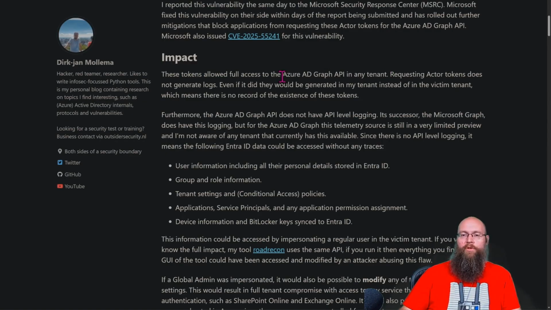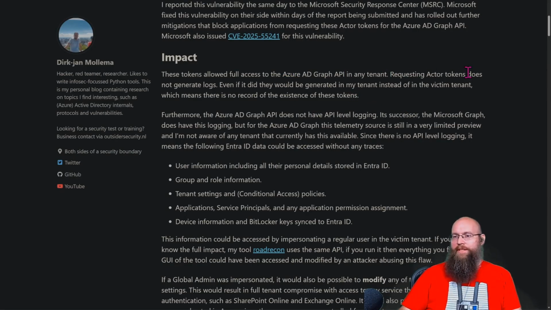So the impacts: these tokens allowed full access to the Azure AD Graph API in any tenant. So real fast, for anybody who doesn't know, the Azure AD Graph is the primary API that handles most everything you're going to do, or any application that's going to interact with Azure and Entra is going to do it. You can do pretty much damn near anything through the Graph API. And I've done things like go read people's emails through the Graph API, go get all their Teams messages, go list all the files and get the files from their OneDrive. Anything you can pretty much think of, you can probably do it in Graph.